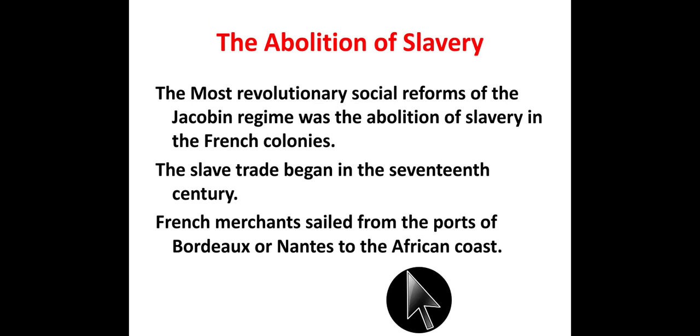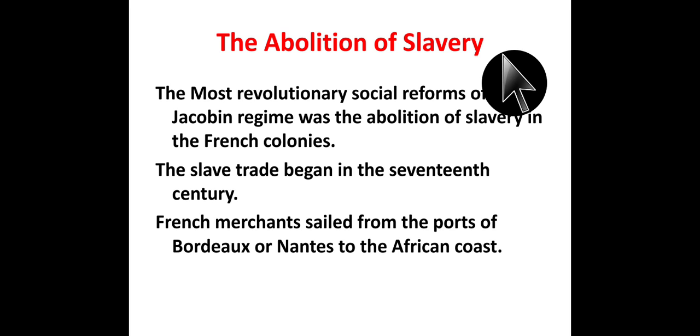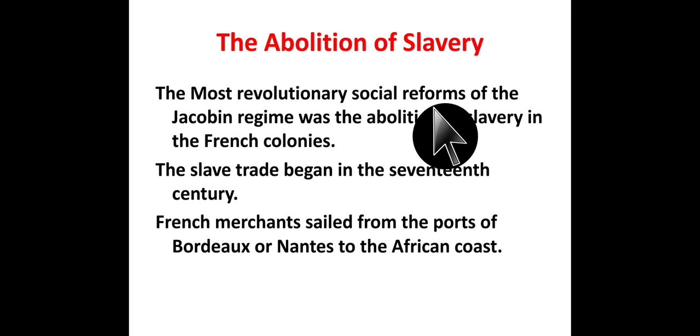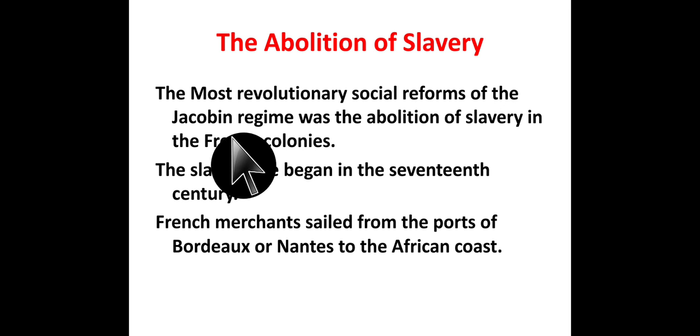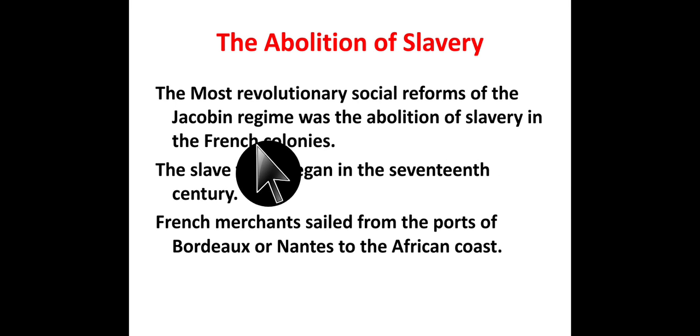Hello student, today our topic is the abolition of slavery. This is a new topic which we are going to study today. One of the most revolutionary social reforms of Jacobinism was the abolition of slavery in the French colonies.